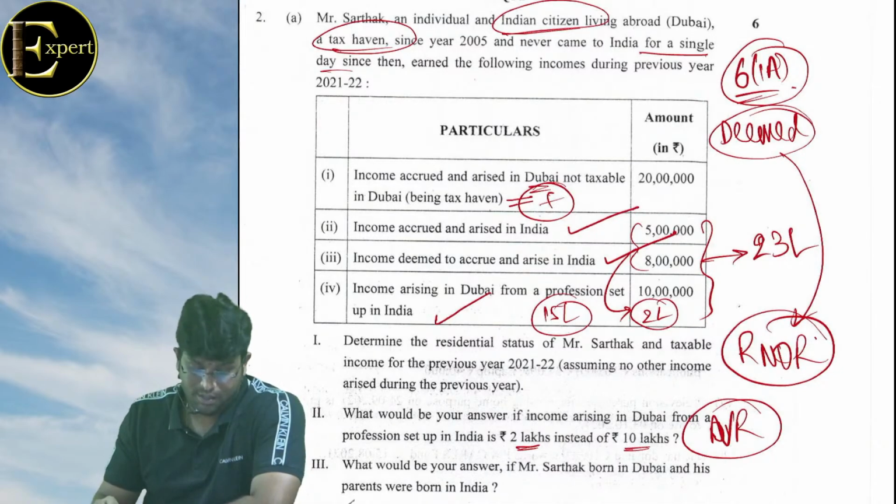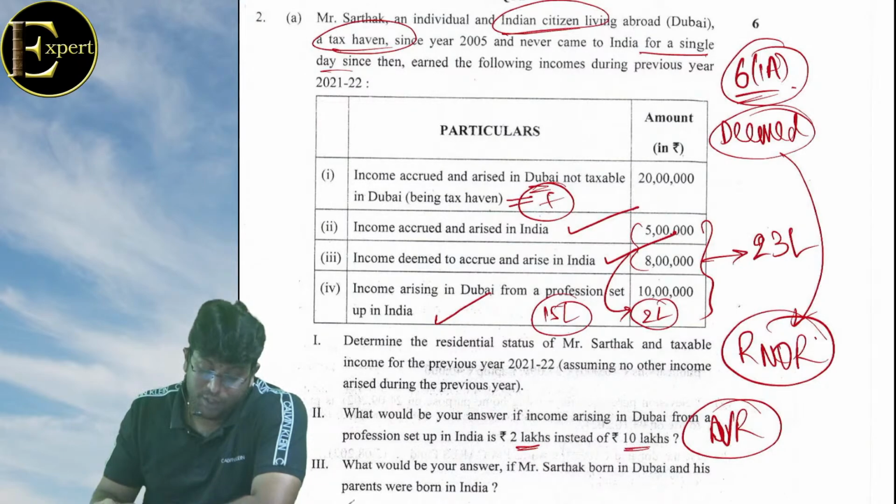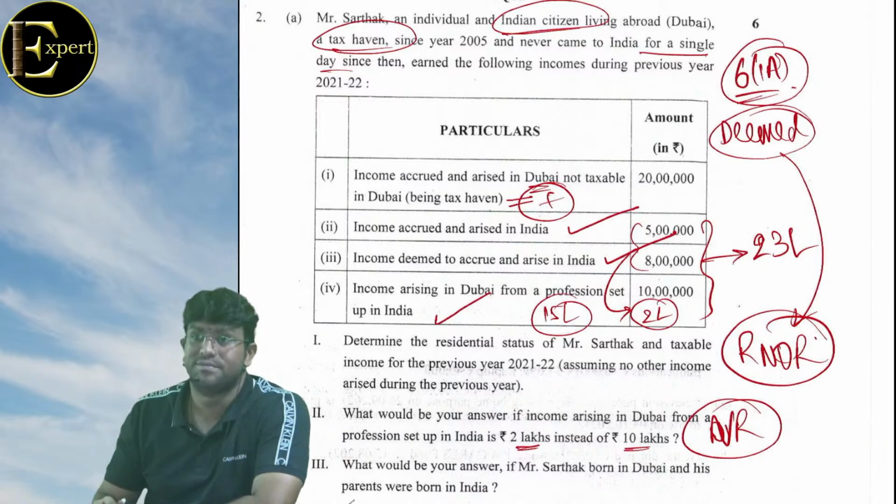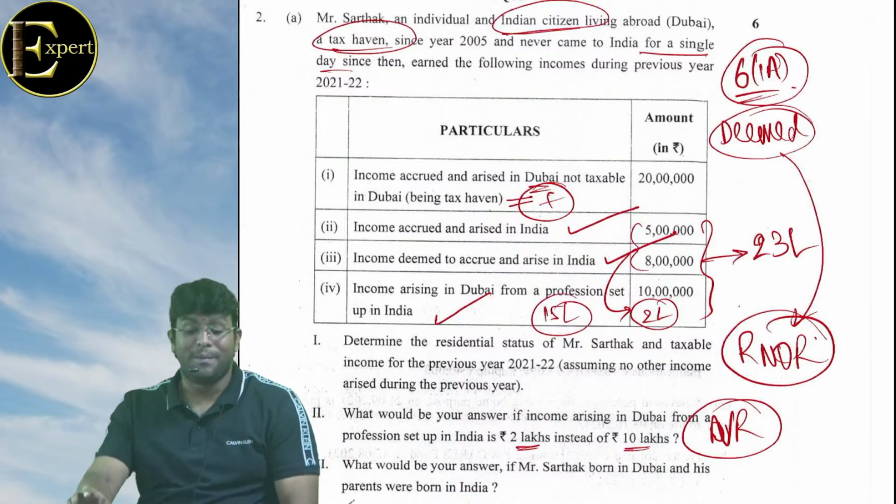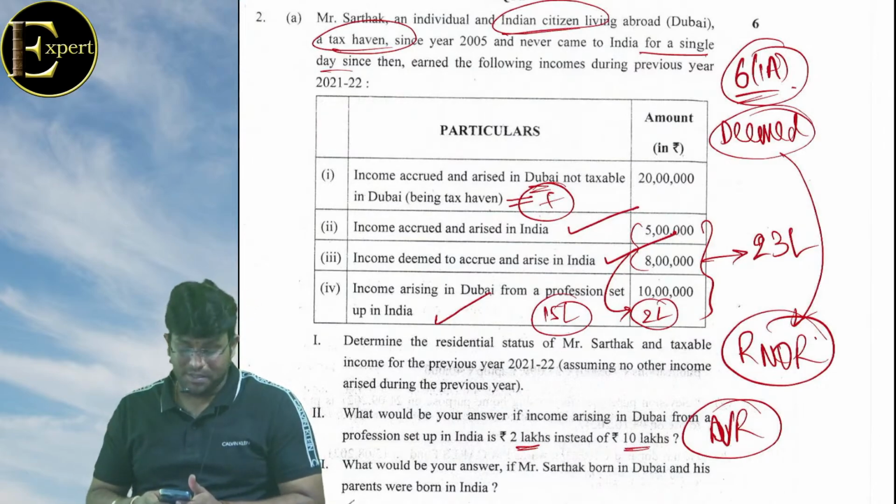Yes friends. Last one. What will be your answer if Sarthak is born in Dubai and parents were born in India? Deemed resident नहीं आएगा. To apply deemed resident, you must be an Indian citizen, not a person of Indian origin. कितने मार्क का है क्वेश्चन में? 6 marks. And I strongly believe that it is scoring for all of you.